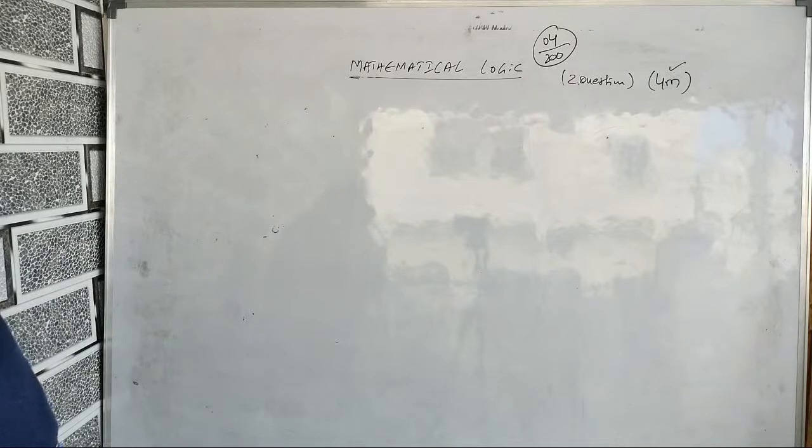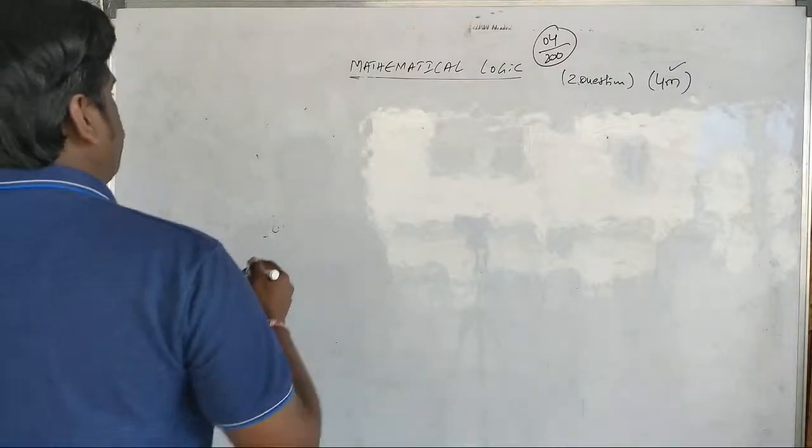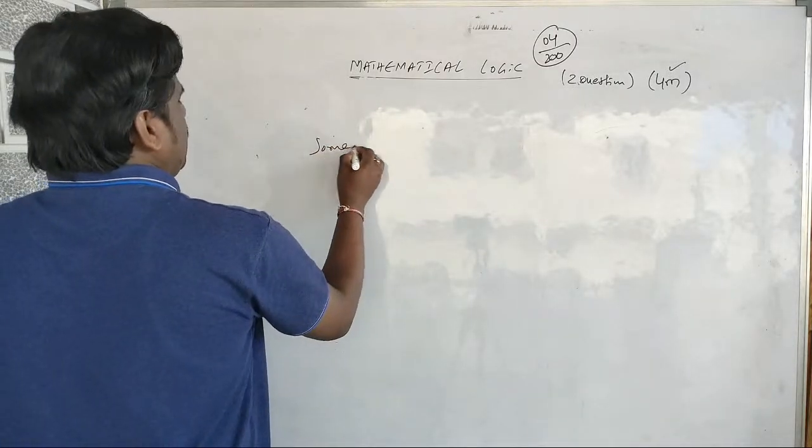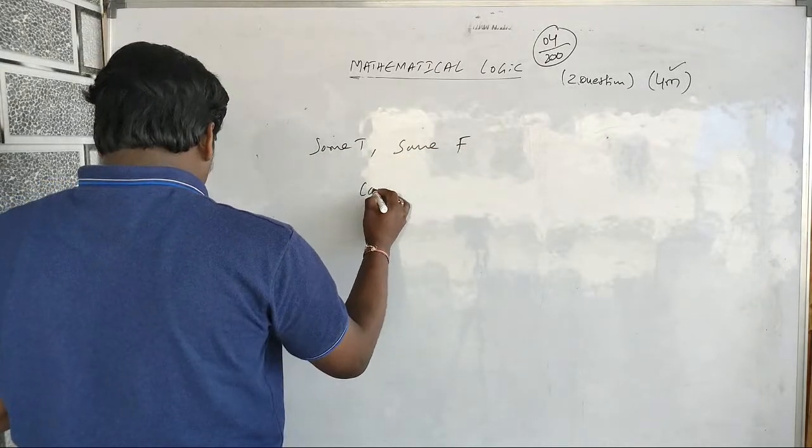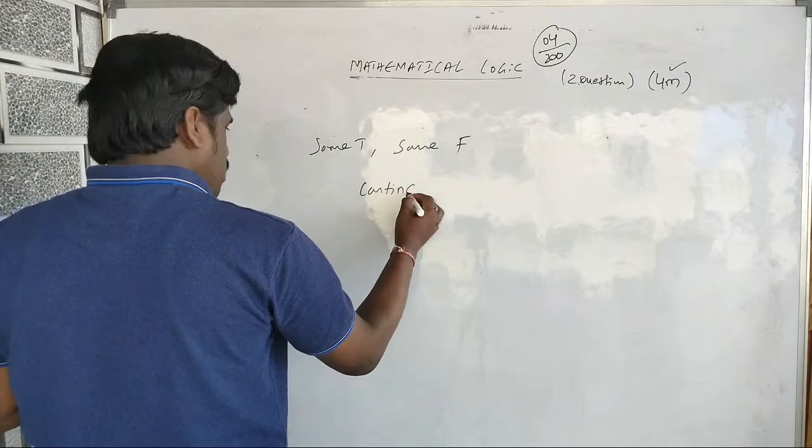Contingency. We can say that is contingency. See, you're getting a compound statement with some T and some F, that is called contingency.